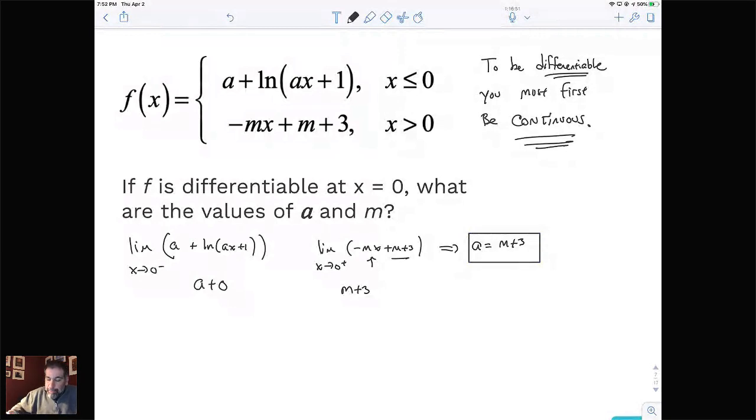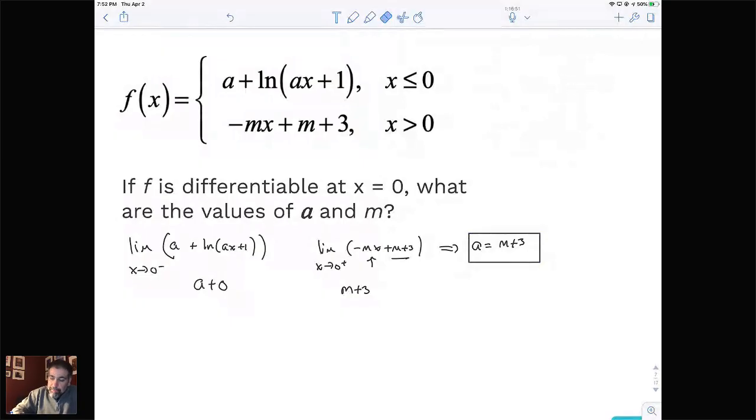Now we've got to take our result from differentiability. In order to do that correctly, we've got to know the derivatives. We've got to know the derivative coming from the left, and the derivative coming from the right. So over on the side here, I'm going to take the derivative of each expression. I'm going to start with the bottom one: the derivative of negative mx plus m plus 3. m and 3 are constants, so we're going to lose those. And the derivative of negative mx is just going to be negative m. So that's the derivative for this one.